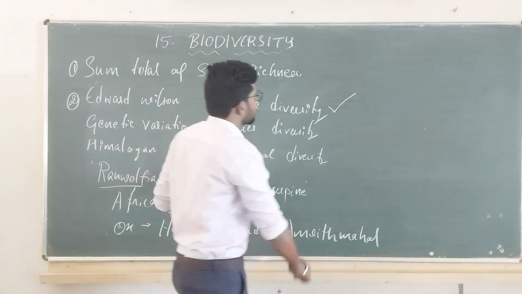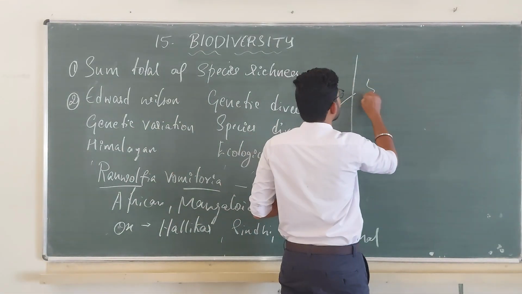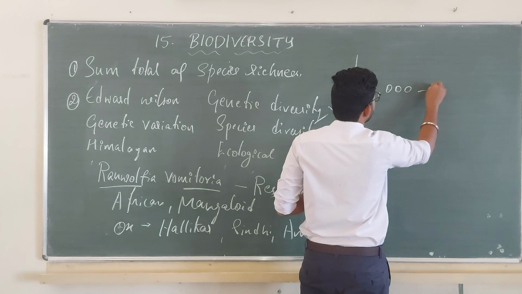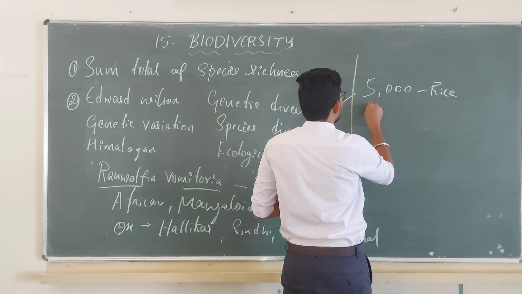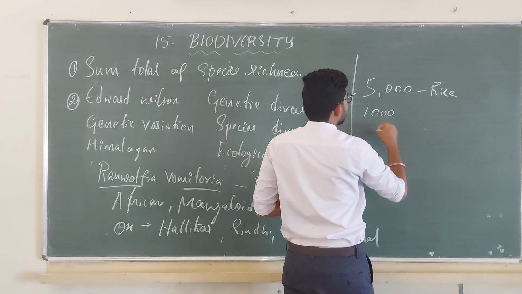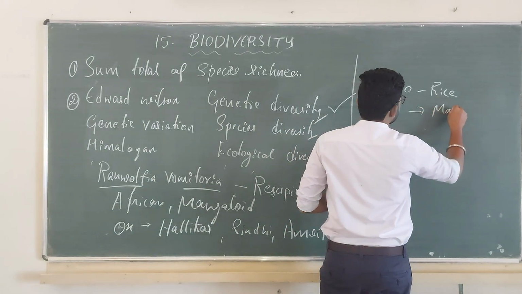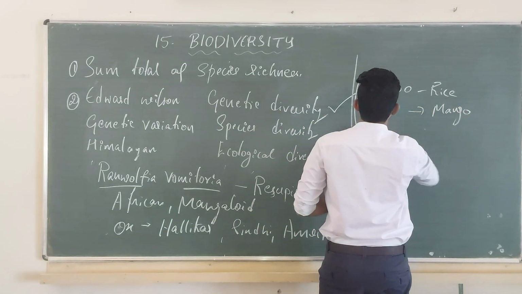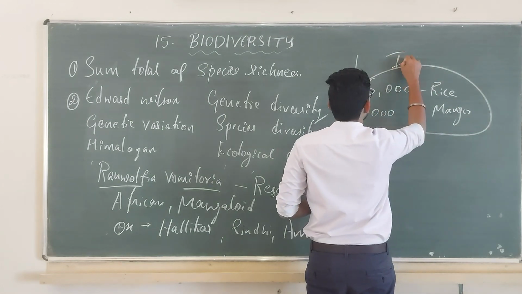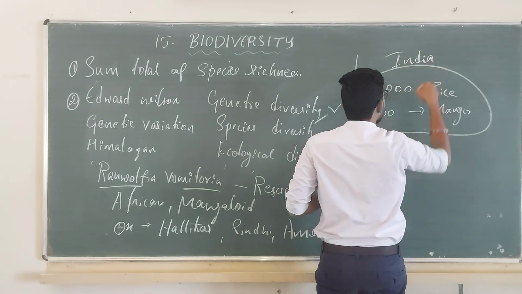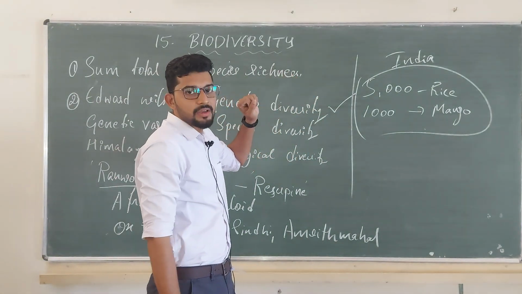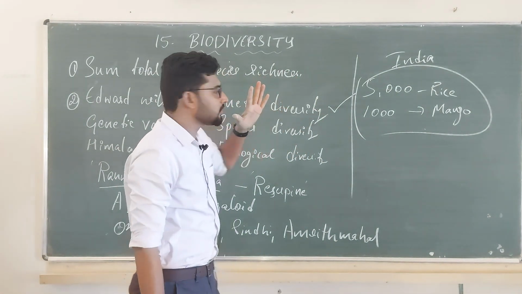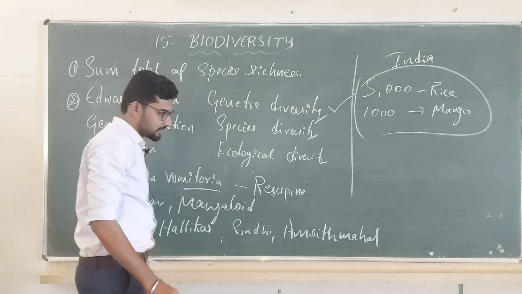Okay. 5,000 varieties of rice and 1,000 varieties of mango. Where? In India only, not in the world. In India, I can find this much of variety. This is the best example for genetic diversity.